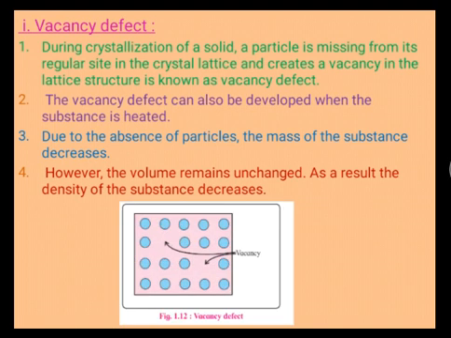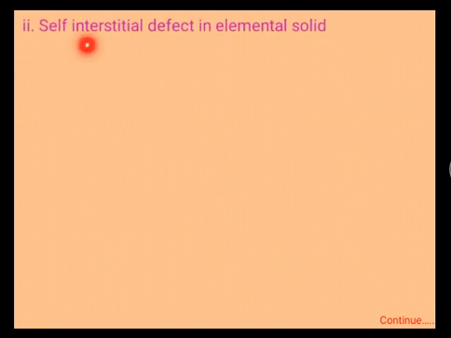As shown in this figure, this is the first constituent particle that is missing, and this is the second constituent particle, but the volume of this crystalline structure is not changed. Density has the formula mass upon volume, and this also changes due to the change in the mass of the constituent particles. Next one is the self-interstitial defect in the elemental solid.